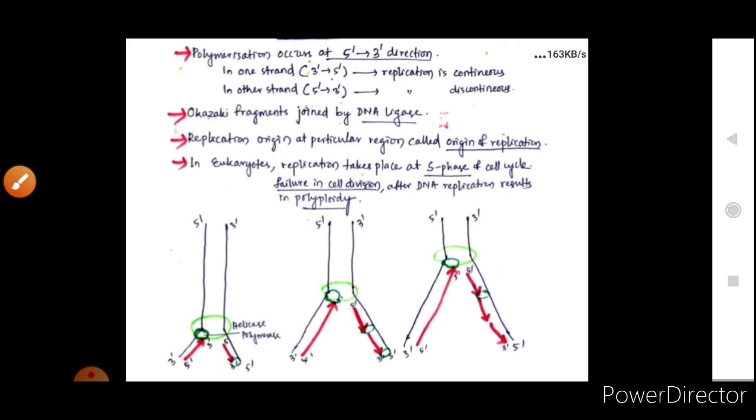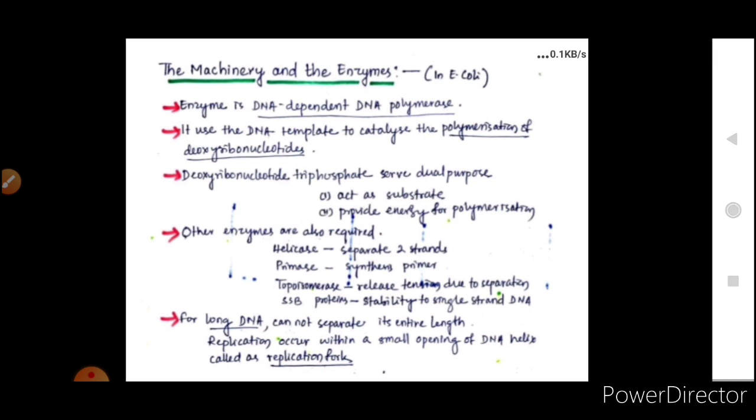So you have to remember all the enzymes which are important for the replication process. The enzymes required for replication were, first of all, a very important enzyme, the DNA dependent DNA polymerase. Then we had helicase, then primase, topoisomerase, SSB proteins.